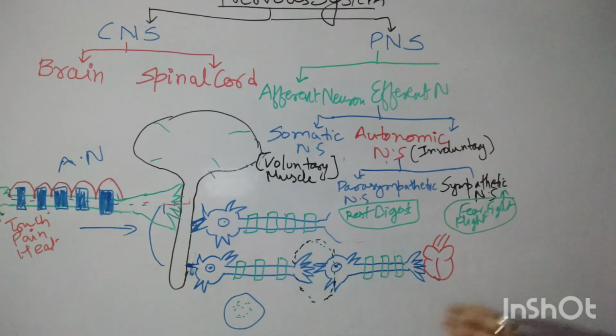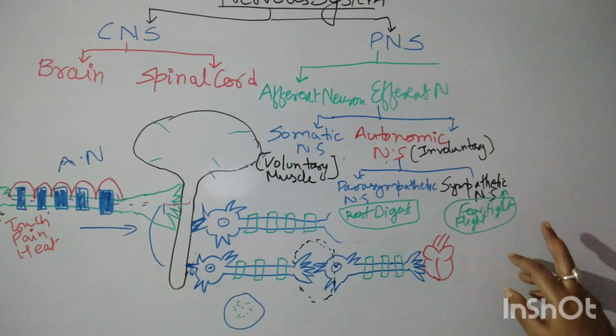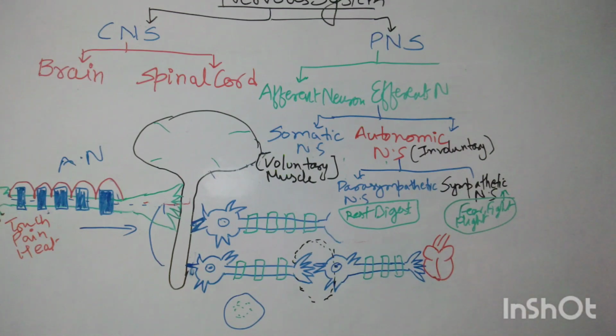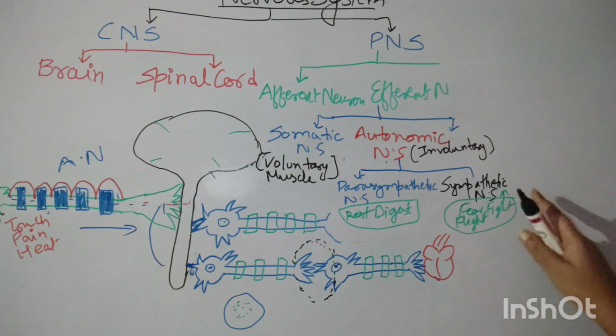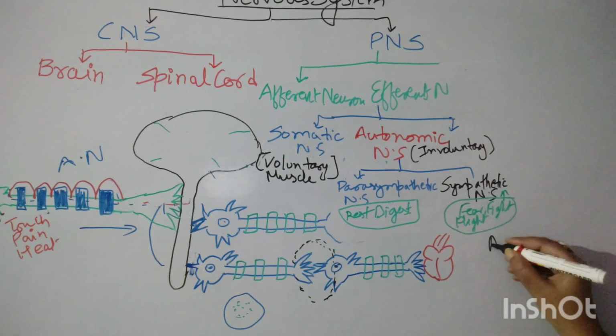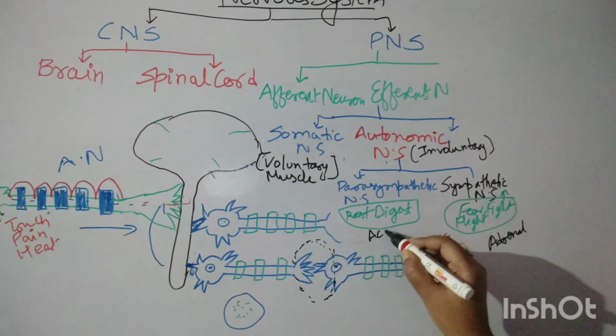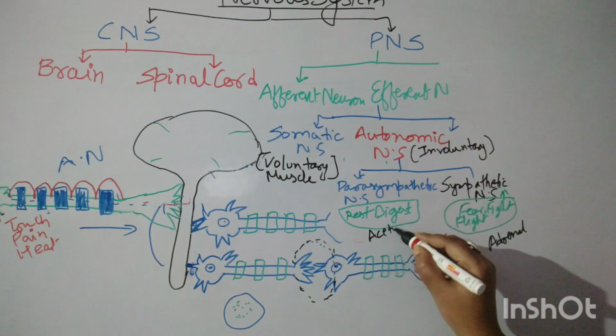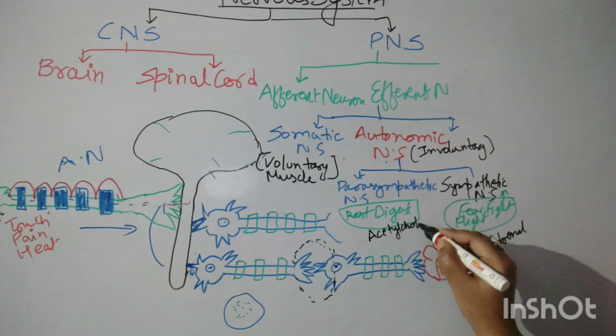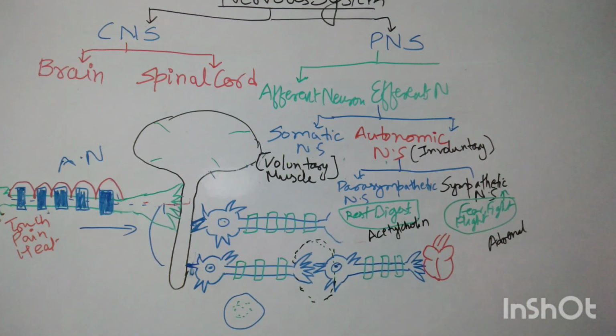It is released, and the action we perform, like we are running or we are resting, comes from this neurotransmitter. In case of sympathetic, there is adrenaline. In case of parasympathetic, that is acetylcholine. So the effect will be different in both the cases.